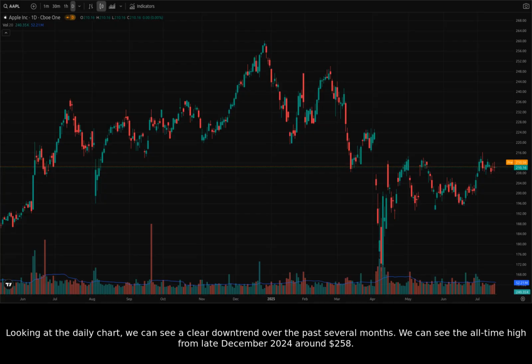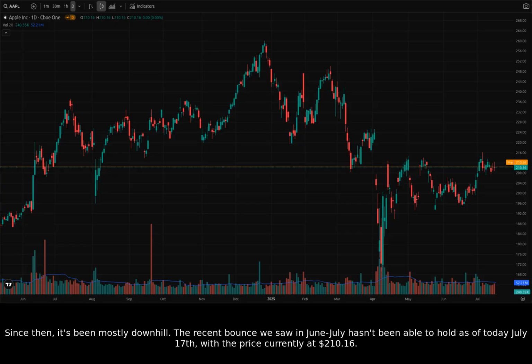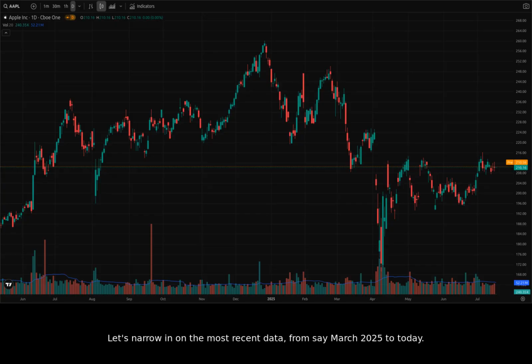Looking at the daily chart, we can see a clear downtrend over the past several months. We can see the all-time high from late December 2024 around $258. Since then, it's been mostly downhill. The recent bounce we saw in June-July hasn't been able to hold as of today, July 17th, with the price currently at $210.16. Let's narrow in on the most recent data, from say March 2025 to today.